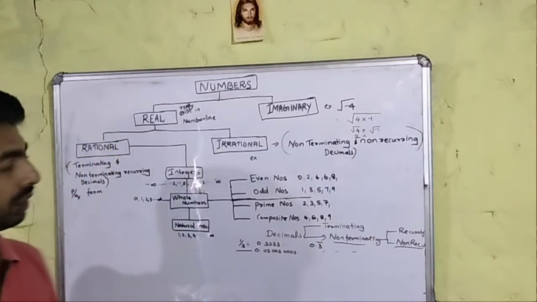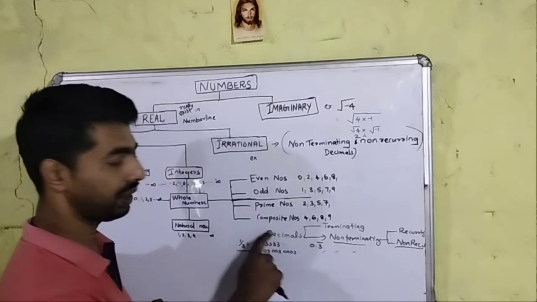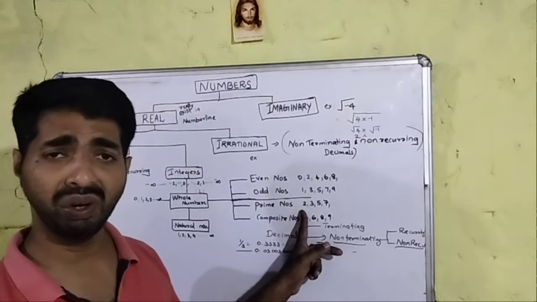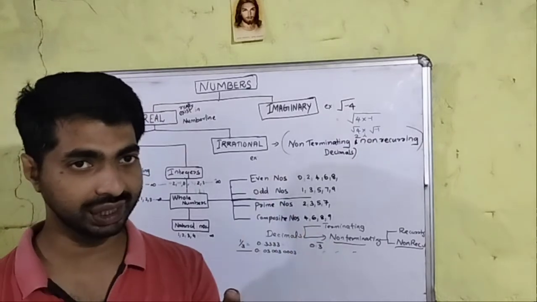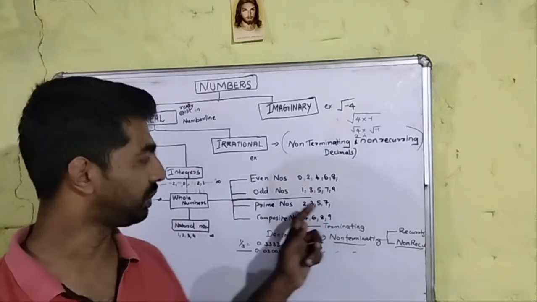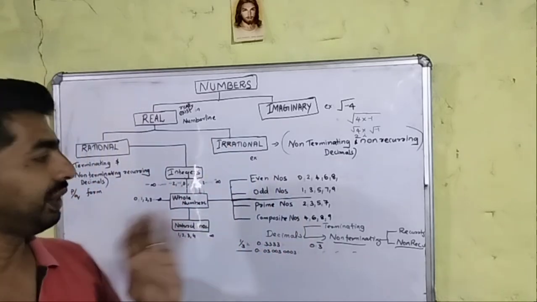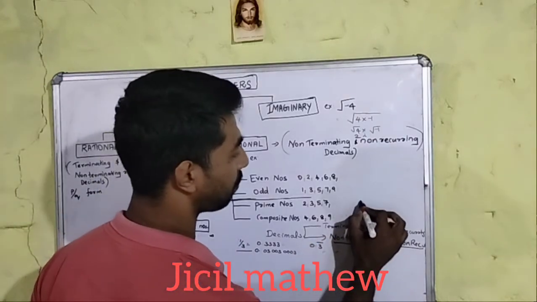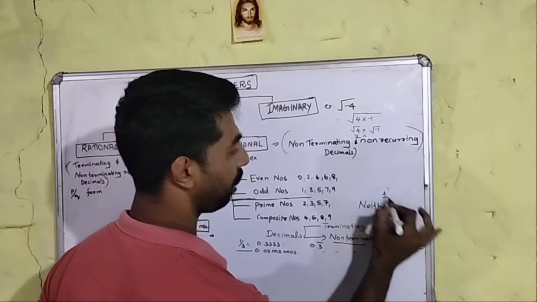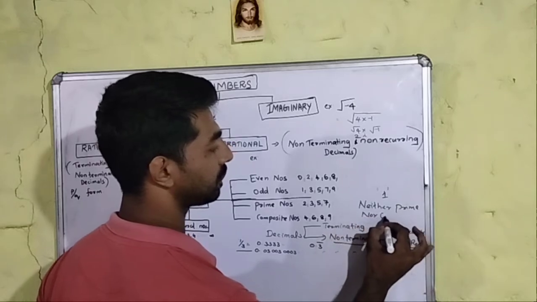And from the 5th or 6th class onwards, we studied prime numbers and composite numbers. What do you mean by prime number and composite number? A number which has only 2 factors, which means the number itself and 1, is known as a prime number. First we will consider 1: the number 1 is neither prime nor composite.